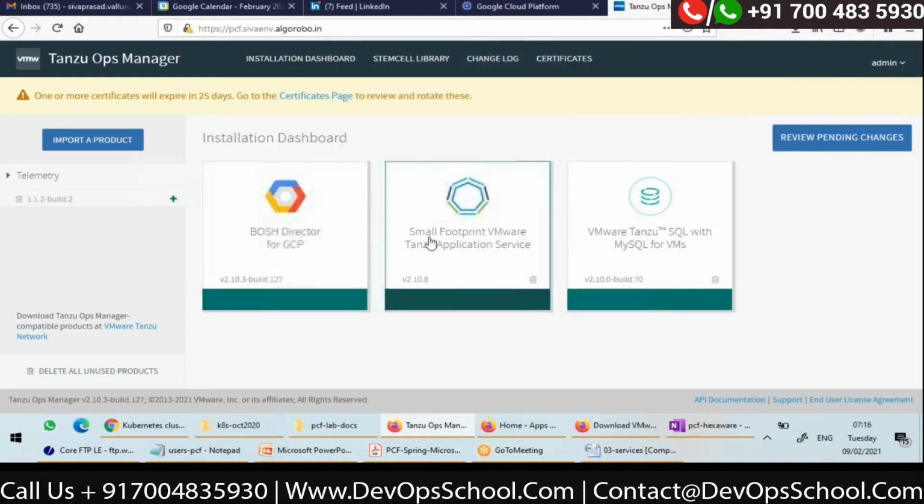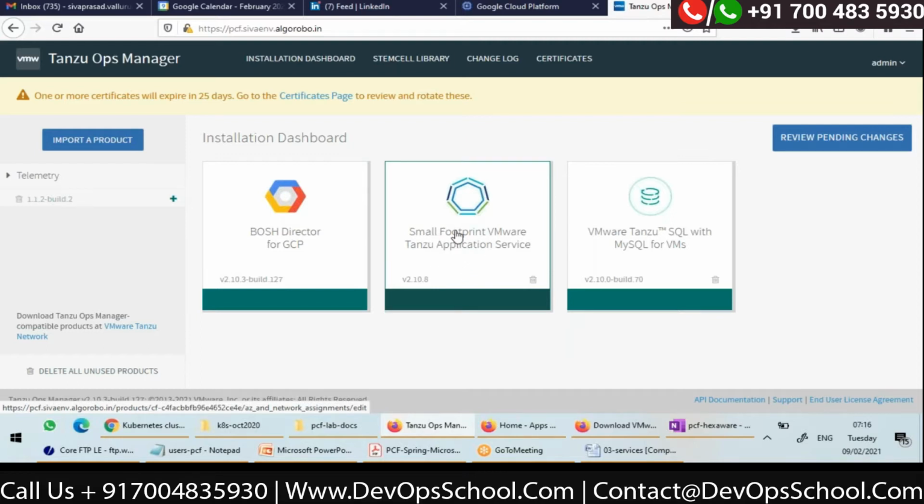Then after importing, a second icon comes here, next to this one. Actually, these icons are side by side, like tiled. So we call them tiles. This Tanzu Application Service tile will appear.